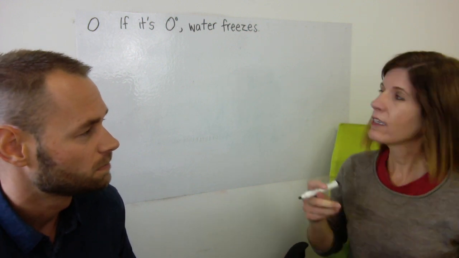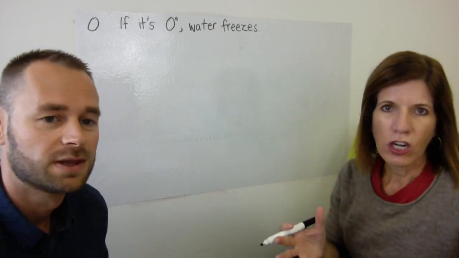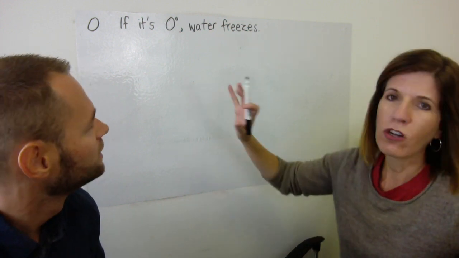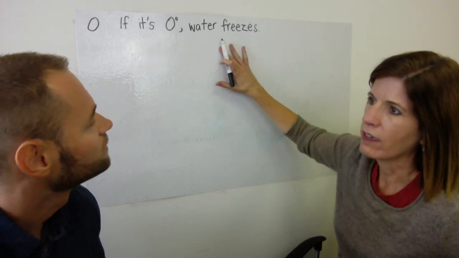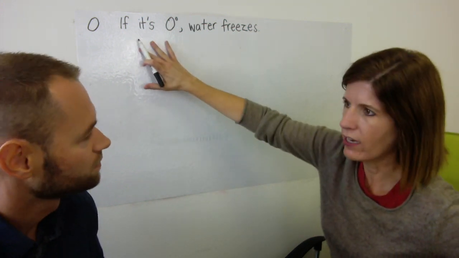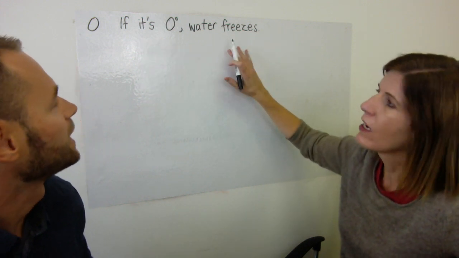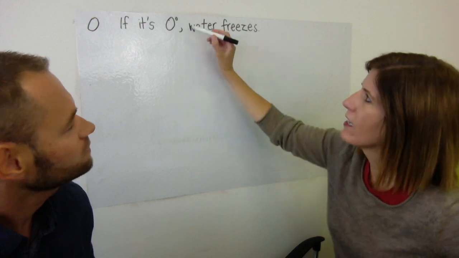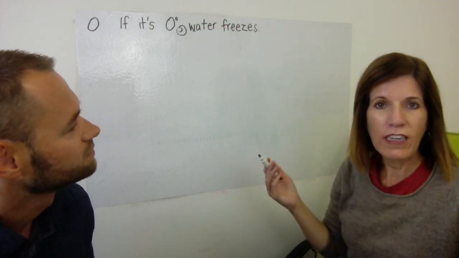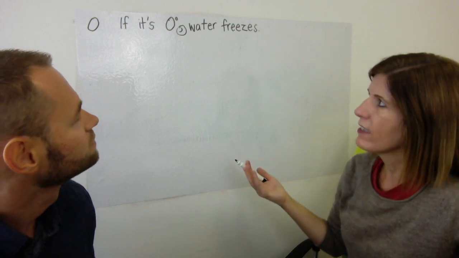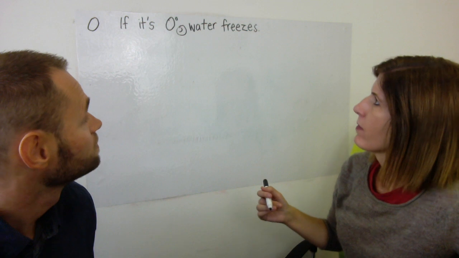So do we want to look at the form? Sure. One thing that we should talk about first is that you can see that there's two clauses here. There's this one and there's this one, right? So here's our if clause, and here is the main clause. And if the if clause comes first, you need this comma here. If it's the other way around, which is absolutely fine, water freezes if it's 0 degrees, then you don't need a comma. No, absolutely. That's it.